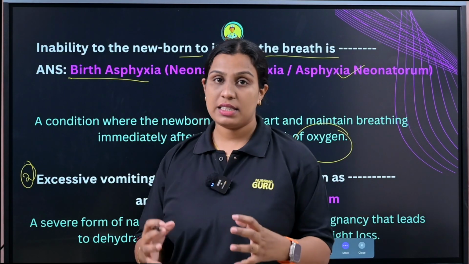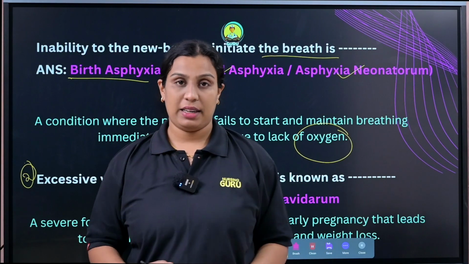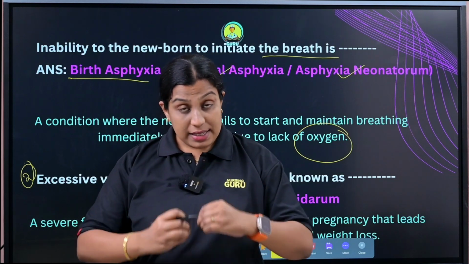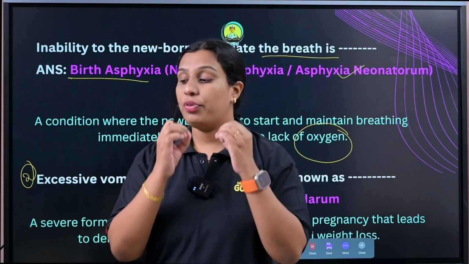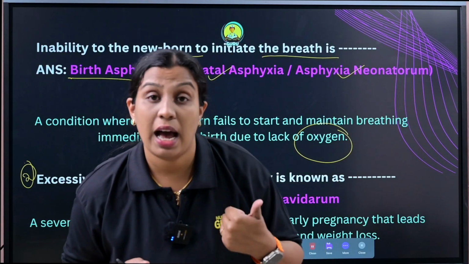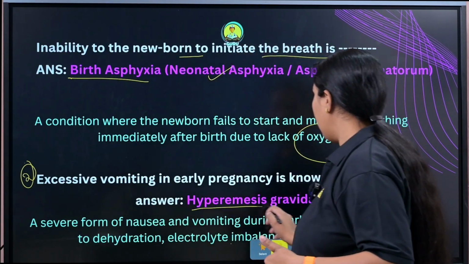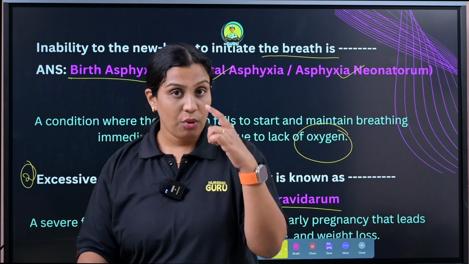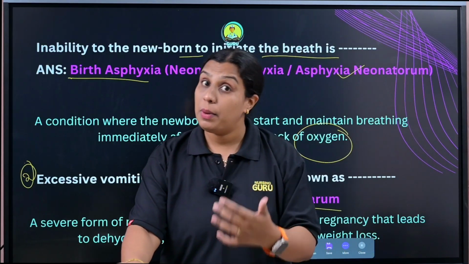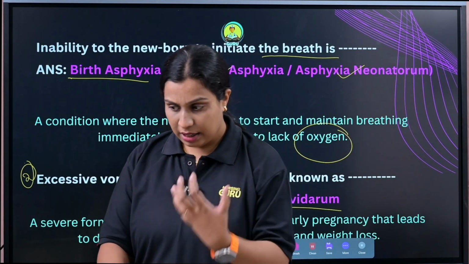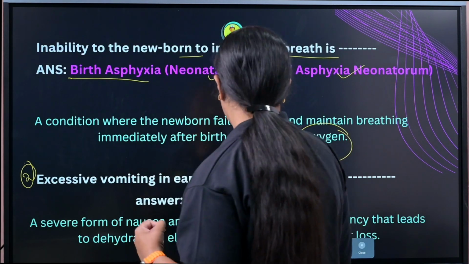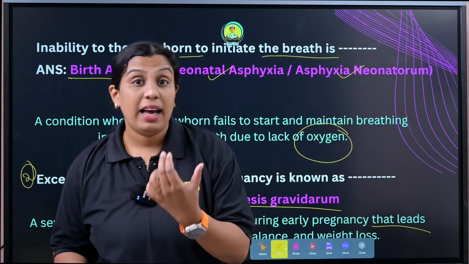Alright, the second question: excessive vomiting in early pregnancy is known as, we know that in pregnancy vomiting is very common. The name for excessive vomiting in early pregnancy is hyperemesis gravidarum. It is a severe form of nausea and vomiting during early pregnancy that leads to dehydration.